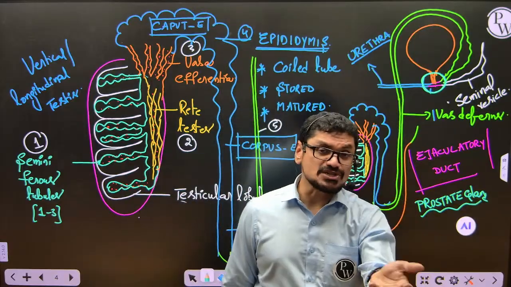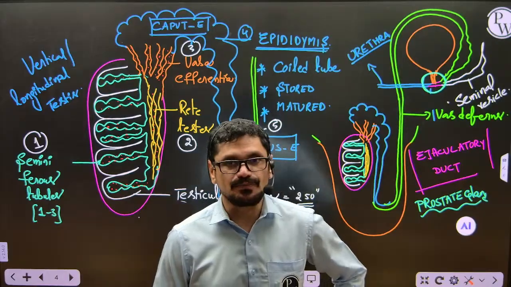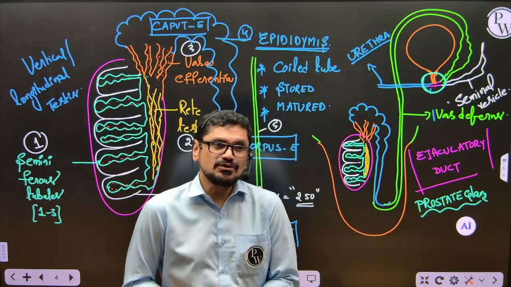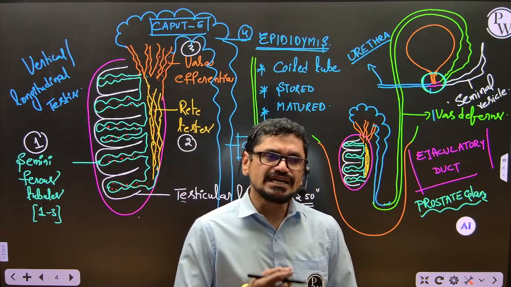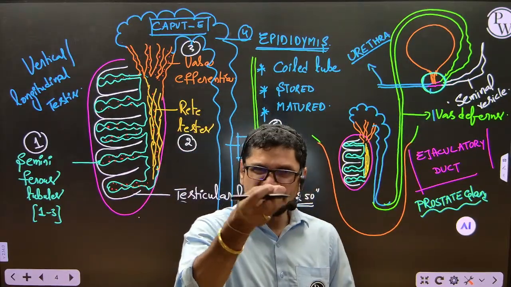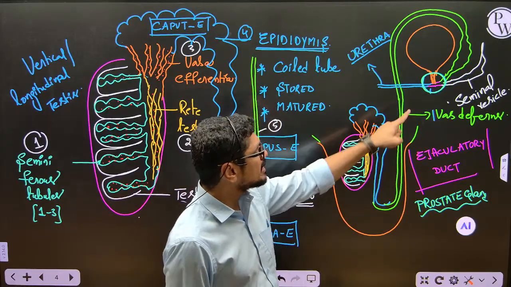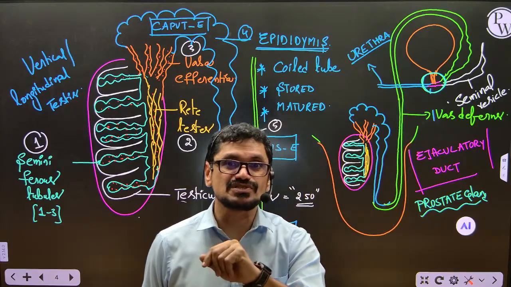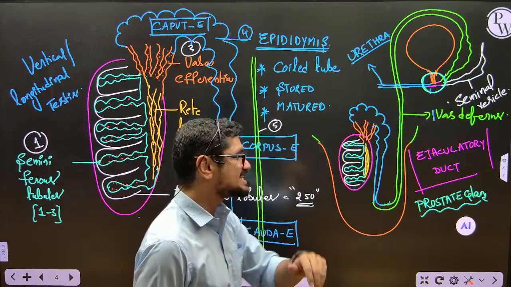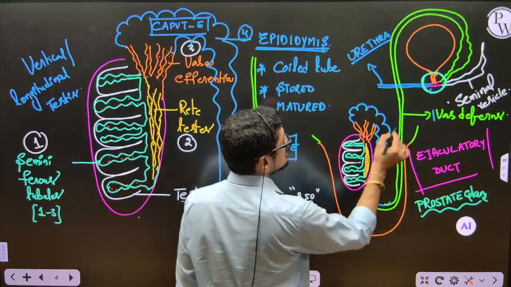Of course, age perige koddi, as the age of the person is increasing, prostate gland size also increases. Increase in size of prostate gland is not considered as a prostatic cancer. Prostatic cancer is different. Increase in size of prostate gland, the reason is different. Gradually the prostate gland size increases as the age of person increases. That is a common thing. Anyhow, coming back, that is prostate gland. If the prostate gland is removed, what happens? That we will discuss. And now I will represent two more glands here.